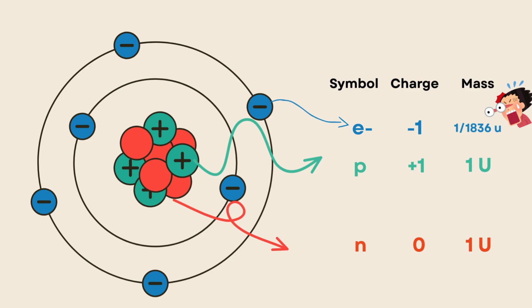It is 1 over 1836 unit. Okay, so it's one part of 1836. So this is very, very small value, yeah? So the electron has, we can say, negligible mass.